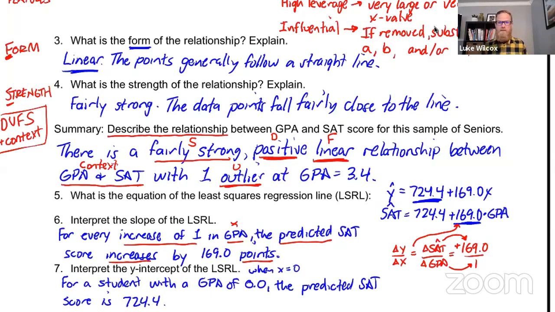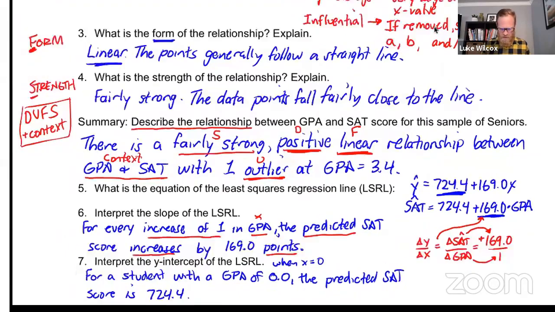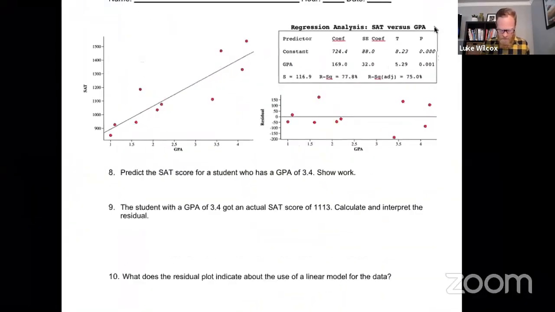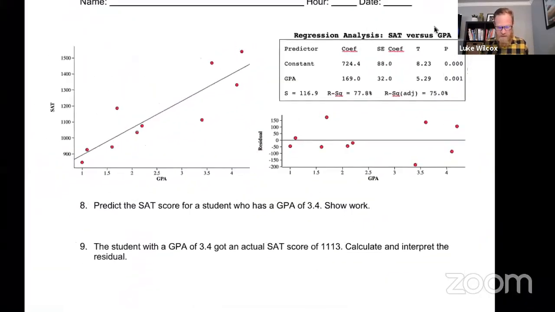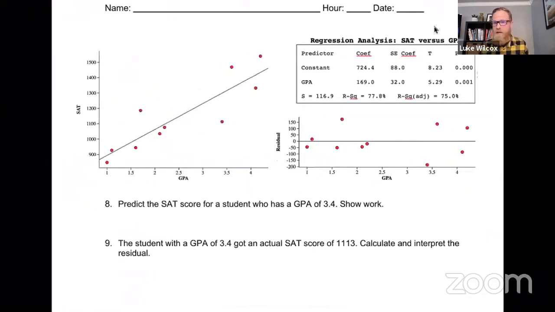All right, I think we are ready to move on to page 2 of the activity. So if you can flip to the next page here. Still the same context, still the same scatter plot, same computer output, but there is something that's new here, and that is this graph right here, which is known as a residual plot. So we need to do some thinking about what this residual plot is showing us and what things we can get out of that particular residual plot. So let's just dig into the questions here.